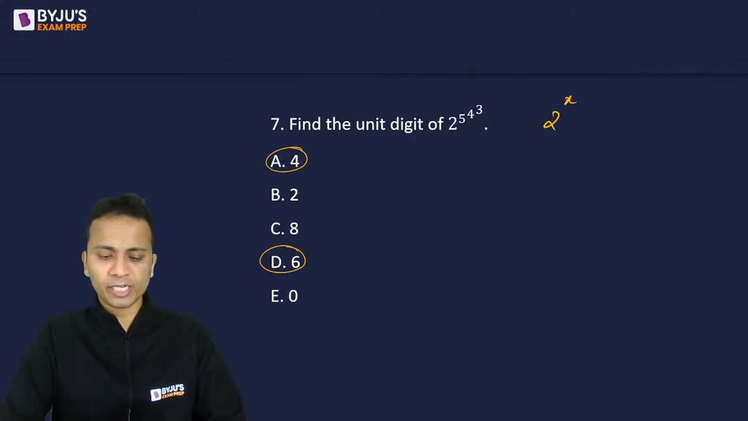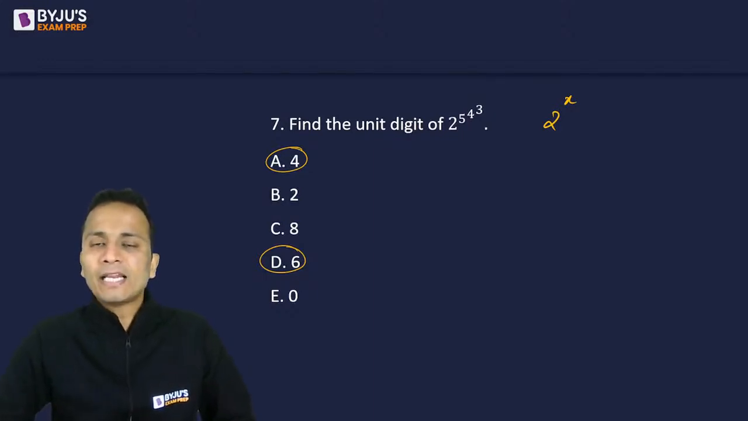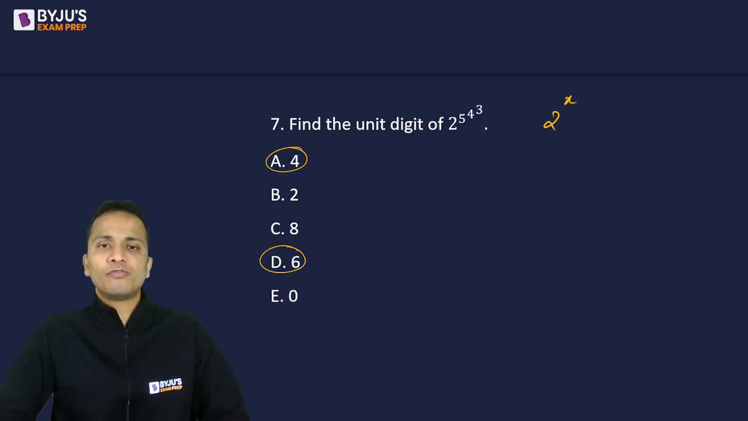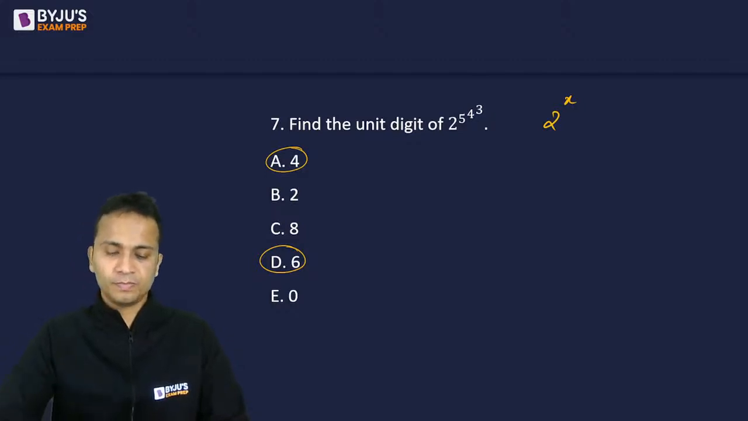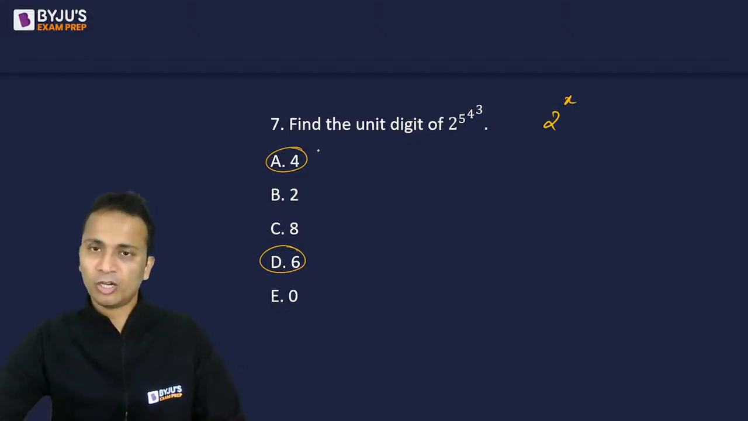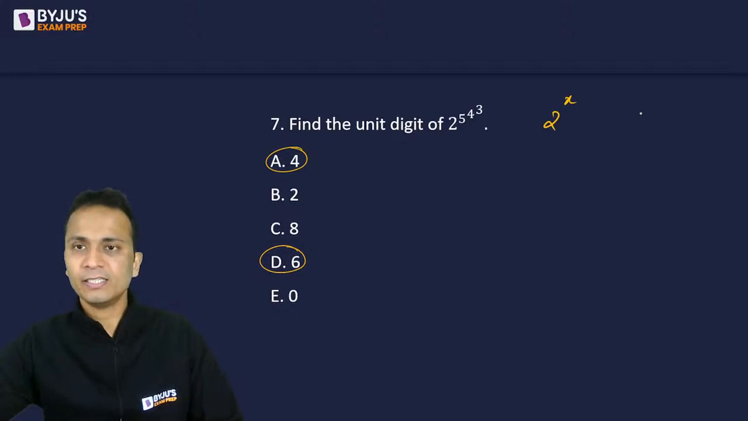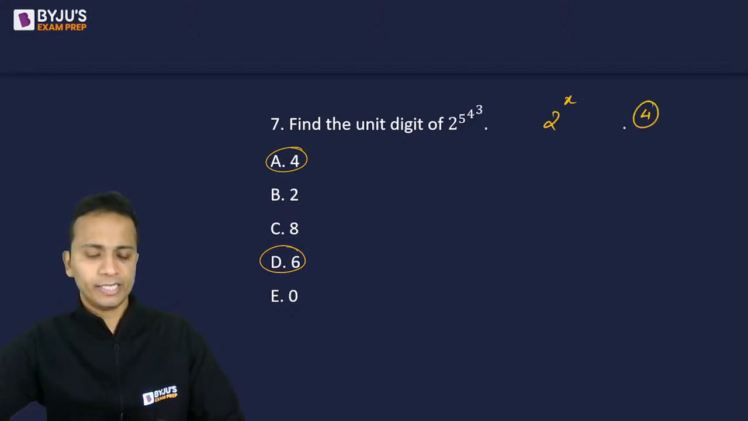I'm waiting for a few seconds because there is a lag of 6-7 seconds in the communication. So, cyclicity for the powers of 2. Cyclicity of unit digits for the powers of 2. This is what I want to know. All right, everybody is saying the cyclicity is 4. All right, I'll take it. You all are absolutely correct.